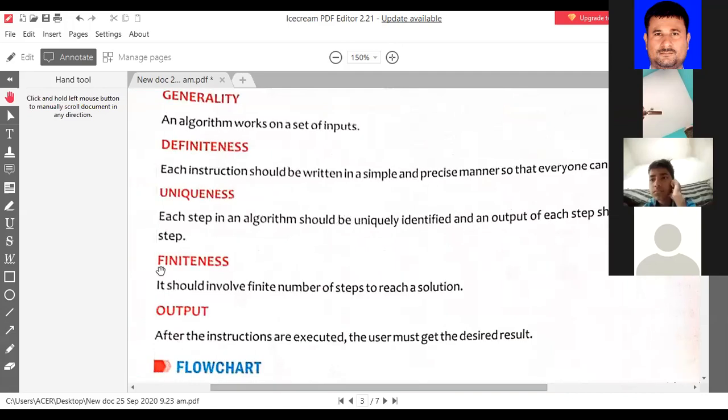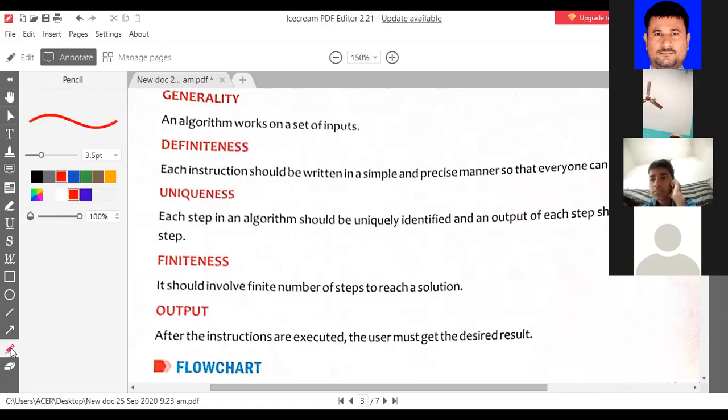Finiteness means that there should be an end. That means you will get the result after writing some steps of instructions. Suppose you are writing an algorithm for making tea, then you must write some lines of steps for completing the result, that is, for getting the tea.